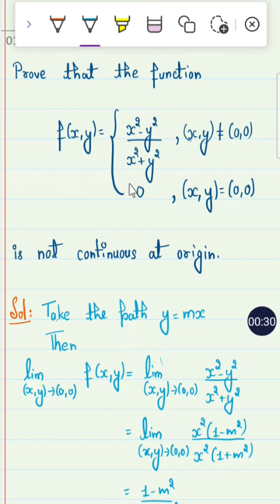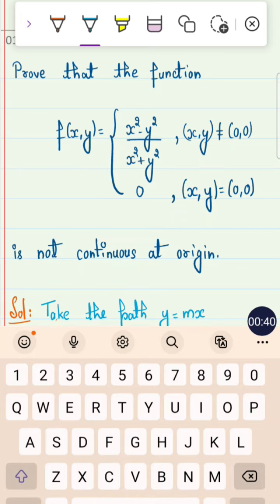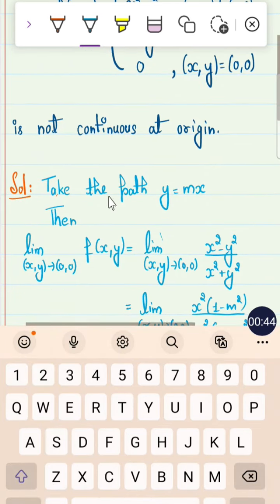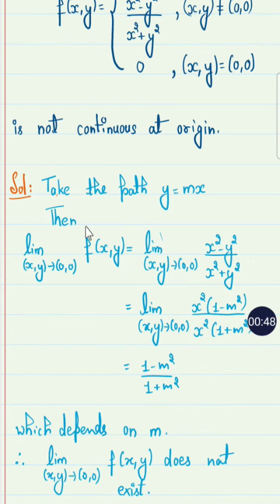Then the function's value becomes 0 if x comma y is equal to 0, and if x comma y is not equal to 0, then the function's value is x square minus y square upon x square plus y square, right? We have to prove that it is not continuous at the origin. Now how do we prove that it is not continuous at the origin?